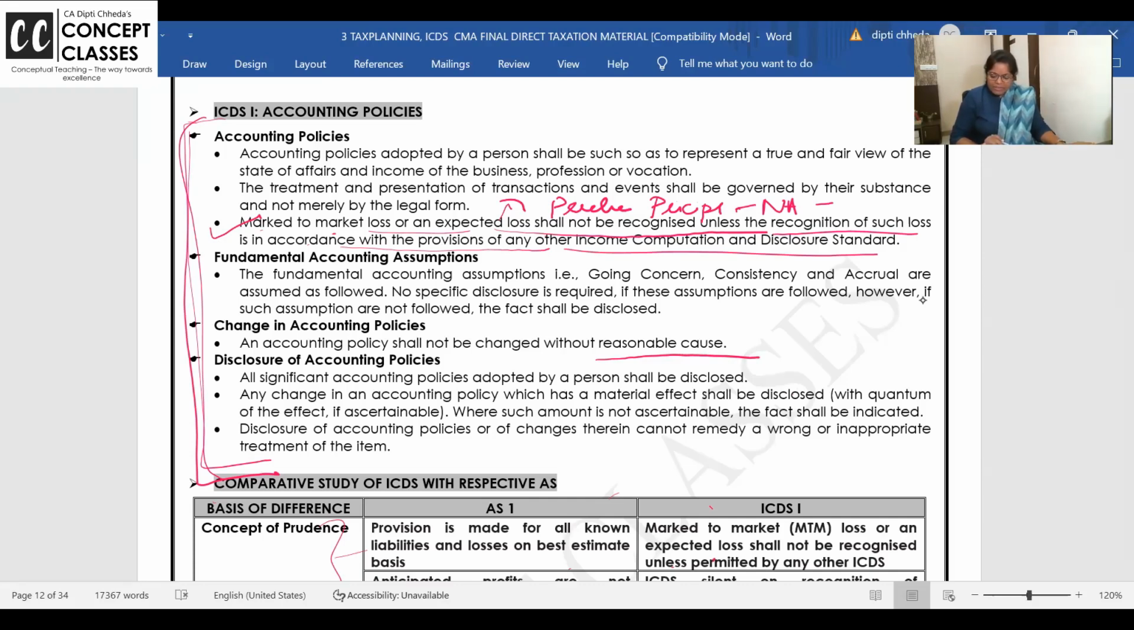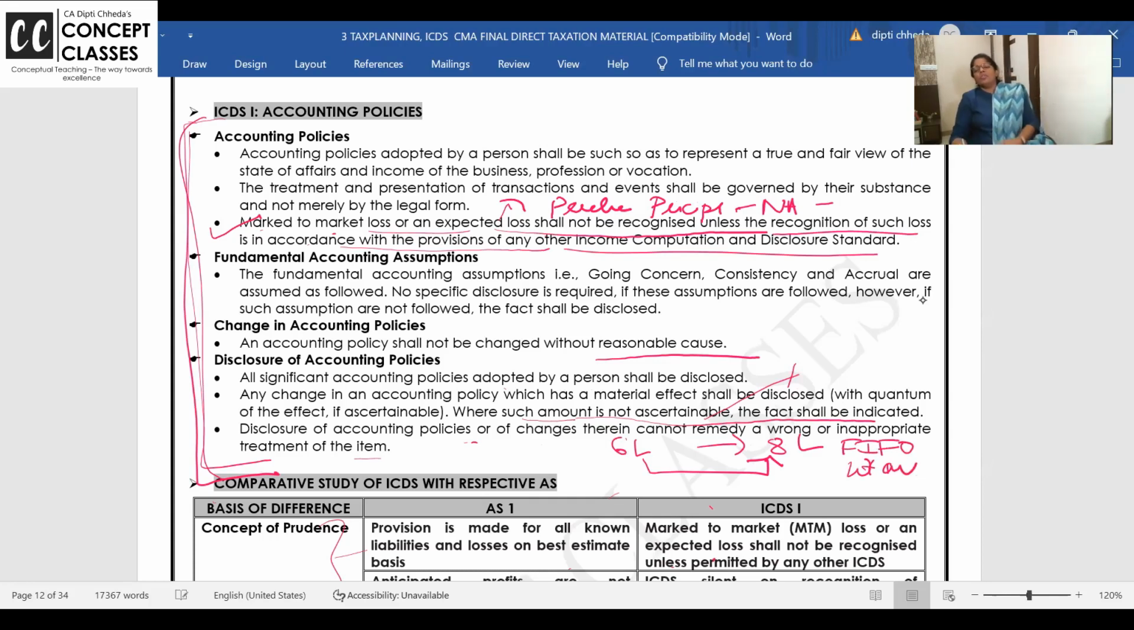Disclosure of accounting policies: all significant accounting policies should be disclosed. If there is any change in the accounting policies, the amount where material should be disclosed; where such amount is not ascertainable, the fact should be disclosed. And accounting policies cannot be a remedy for wrong or inappropriate treatment. If last year your profit was 6 lakhs and now it is 8 lakhs, and you have changed the method of valuation, you have to say that profit increased this year because you changed your method of closing stock valuation from FIFO to weighted average.